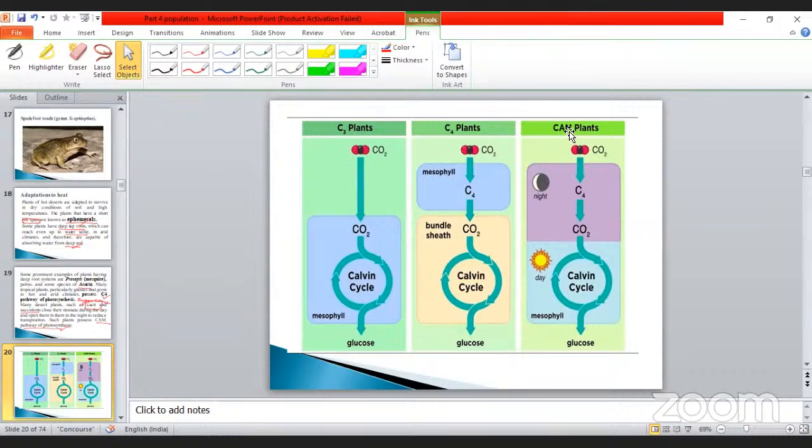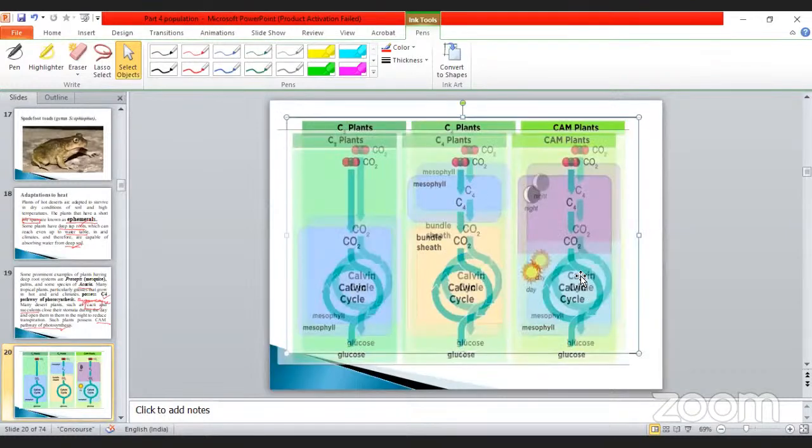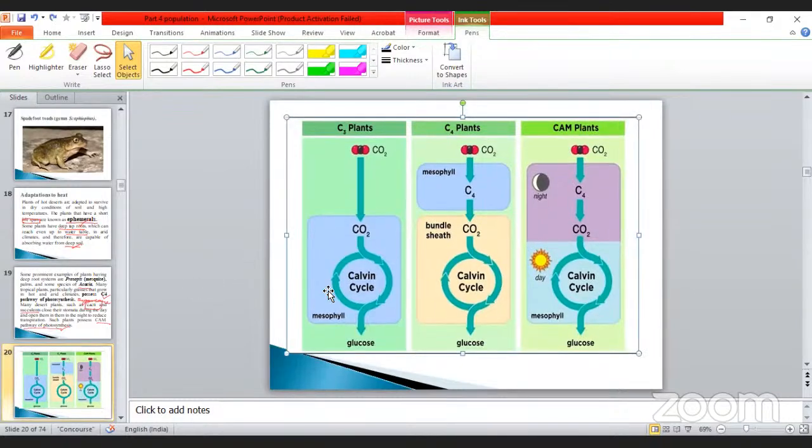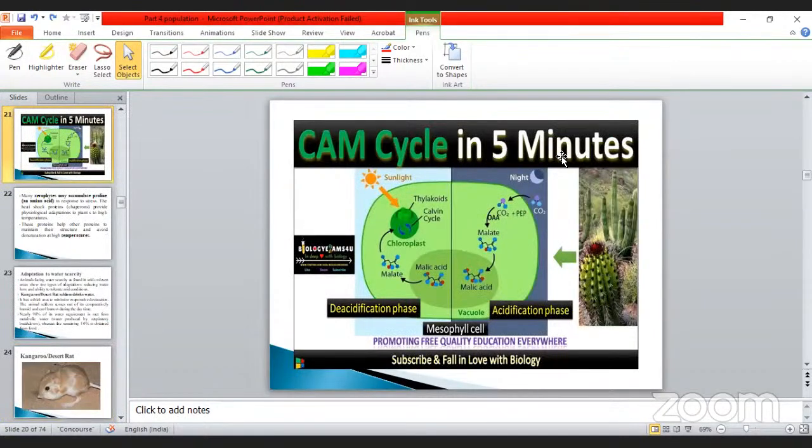CAM plant, crassulacean acid metabolism. Here also carbon dioxide combines with the C4 oxaloacetate, and also combines with C5, and enters into the Calvin cycle. Okay, the Calvin cycle is otherwise called the dark reaction, my dear. Okay. The CAM cycle in 5 minutes.